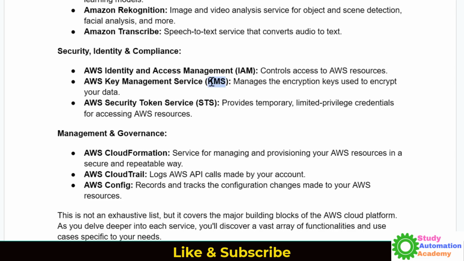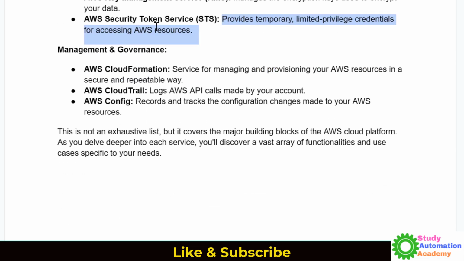Mostly we store the password in KMS, and we only provide the key to our application, and it automatically gets the value from KMS. Then we have STS, security token service, which is used to store your tokens and credentials temporarily.